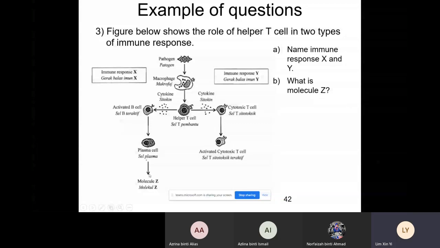Question C, what will happen when activated cytotoxic T cell binds to infected cell? Okay. After the cytotoxic T cell binds to the infected cell, it will release perforin. The activated cytotoxic T cell will release the perforin to form pores on the infected cell membrane. Also, it will release granzyme into the infected body cell, and they will induce apoptosis, which leads to our cell death. Okay.